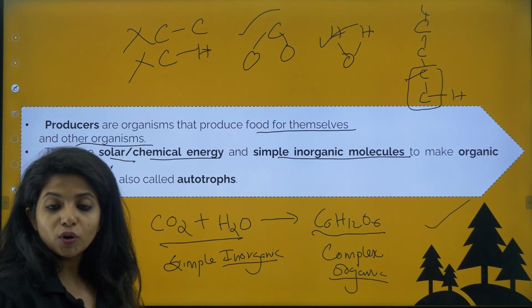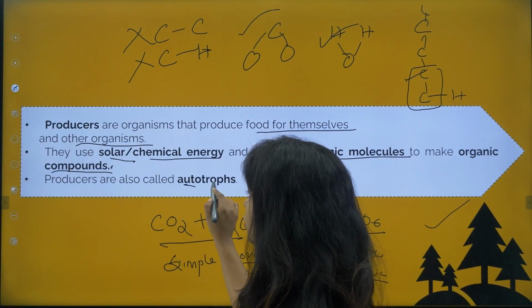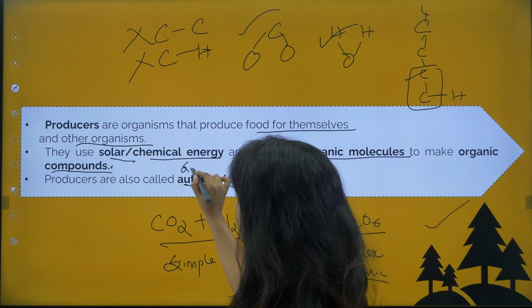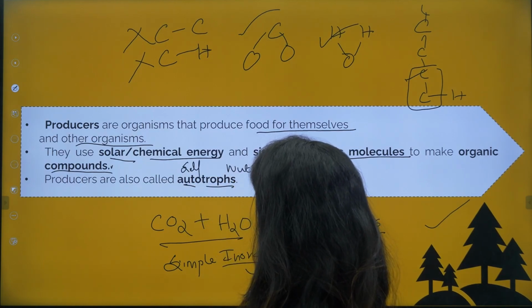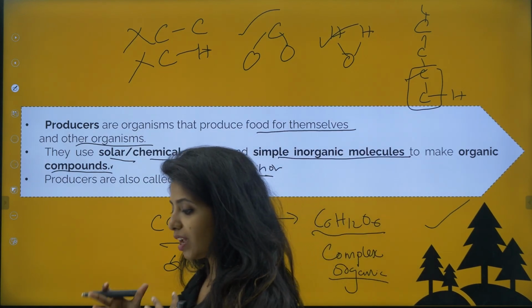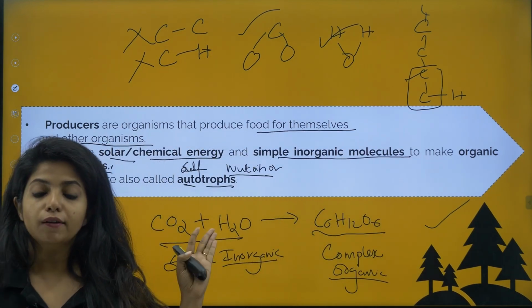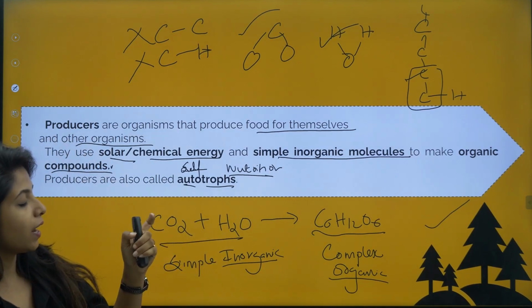And what do you call them? You call them autotrophs. Auto means self and trophs means nutrition. We studied this in life processes. So they are the ones which make use of their body and provide themselves nutrition. Self nutrition is happening over here, and they are using solar energy for that.